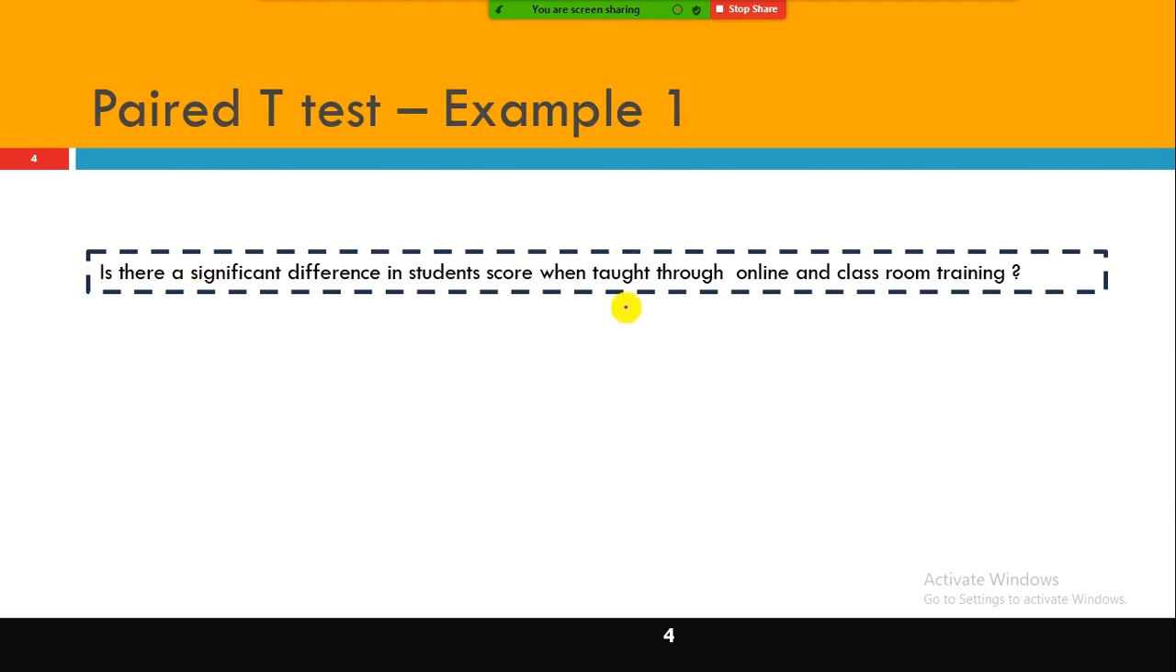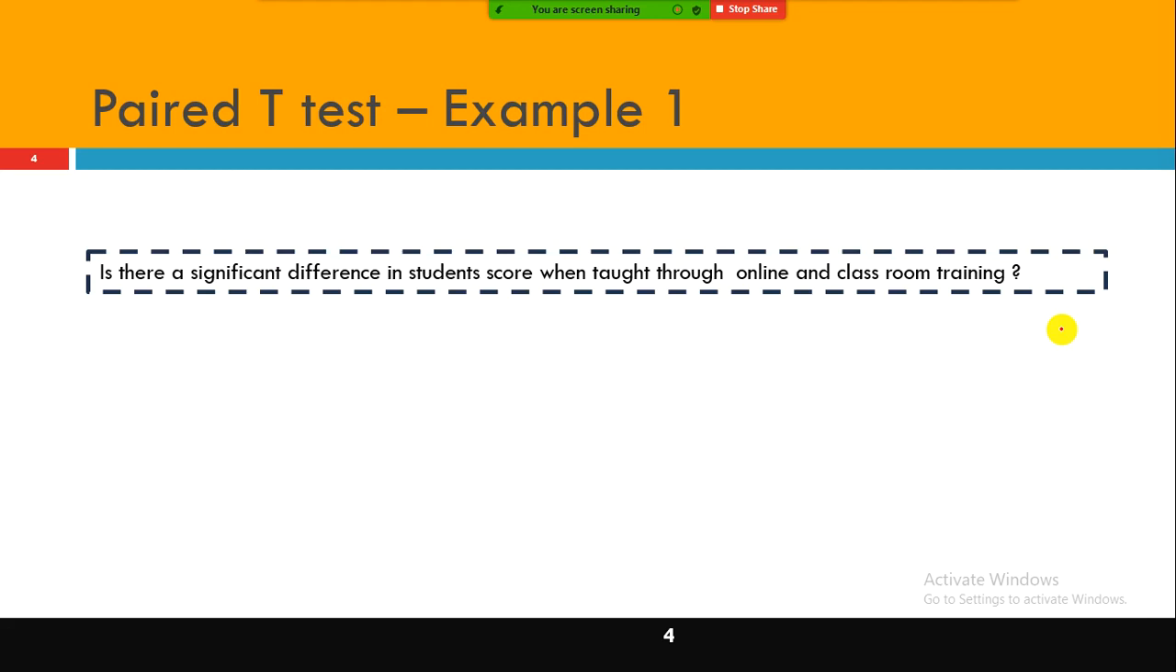Is there a significant difference in student score when taught through online and classroom training? Let's say we are training the students. Nowadays, because of corona, online training is happening. Now a teacher wants to evaluate whether the students are faring well in the exam. What is the effectiveness of the mode of the training? How do you judge whether online training or classroom training is better? Based on their score.